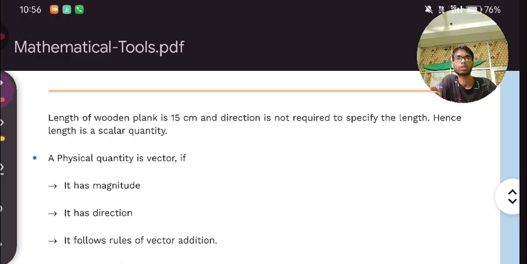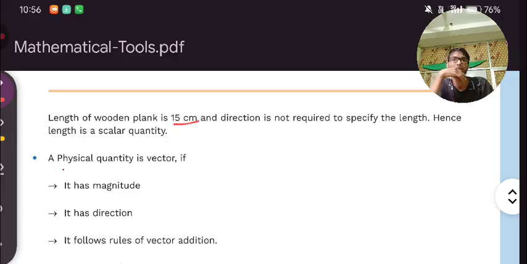Now next we have length of the wooden. Length of the wooden is how much? Yeah, it's working. Length of the wooden is 15 centimeter, and direction is not required to specify the length. Hence, length is a scalar quantity. Clear? This was a very easy example to understand it in a better way.